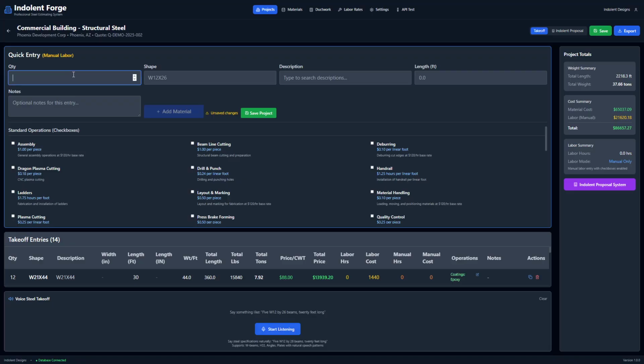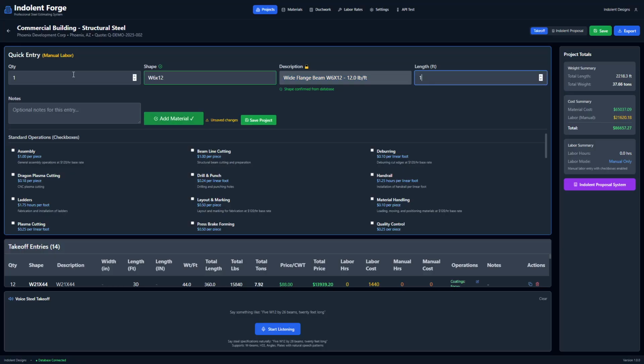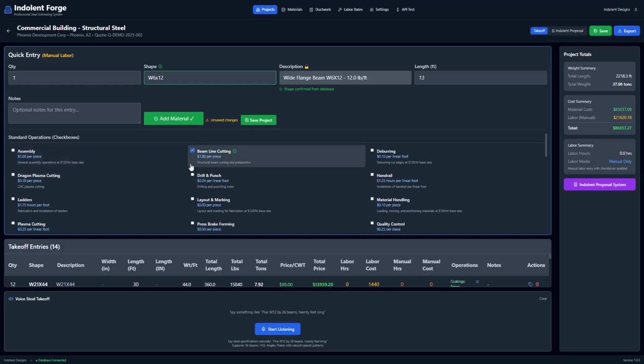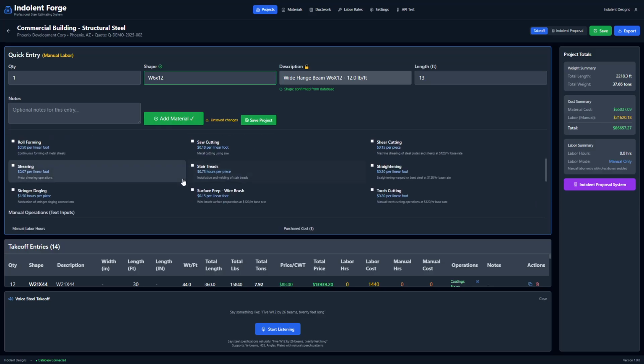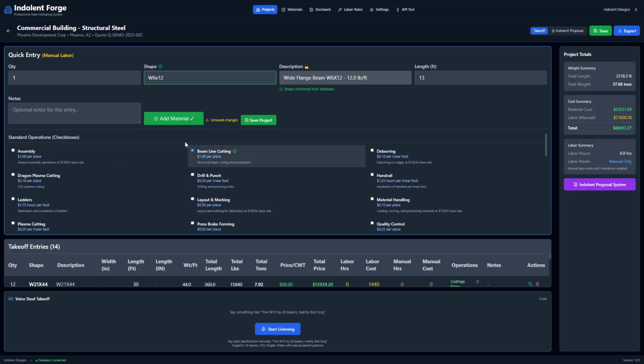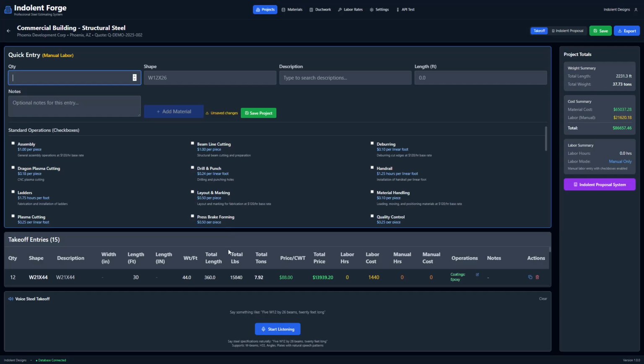You can automatically enter it. So I have quantity 1, W6 by 12 at 13 foot. I want to add some labor to this, so I'm going to go down here and put some beamline labor. That's 1 hour per beamline, and we're going to put some coating on this, so I'll go ahead and add that material. Now that material has been added to the list down here at the bottom.